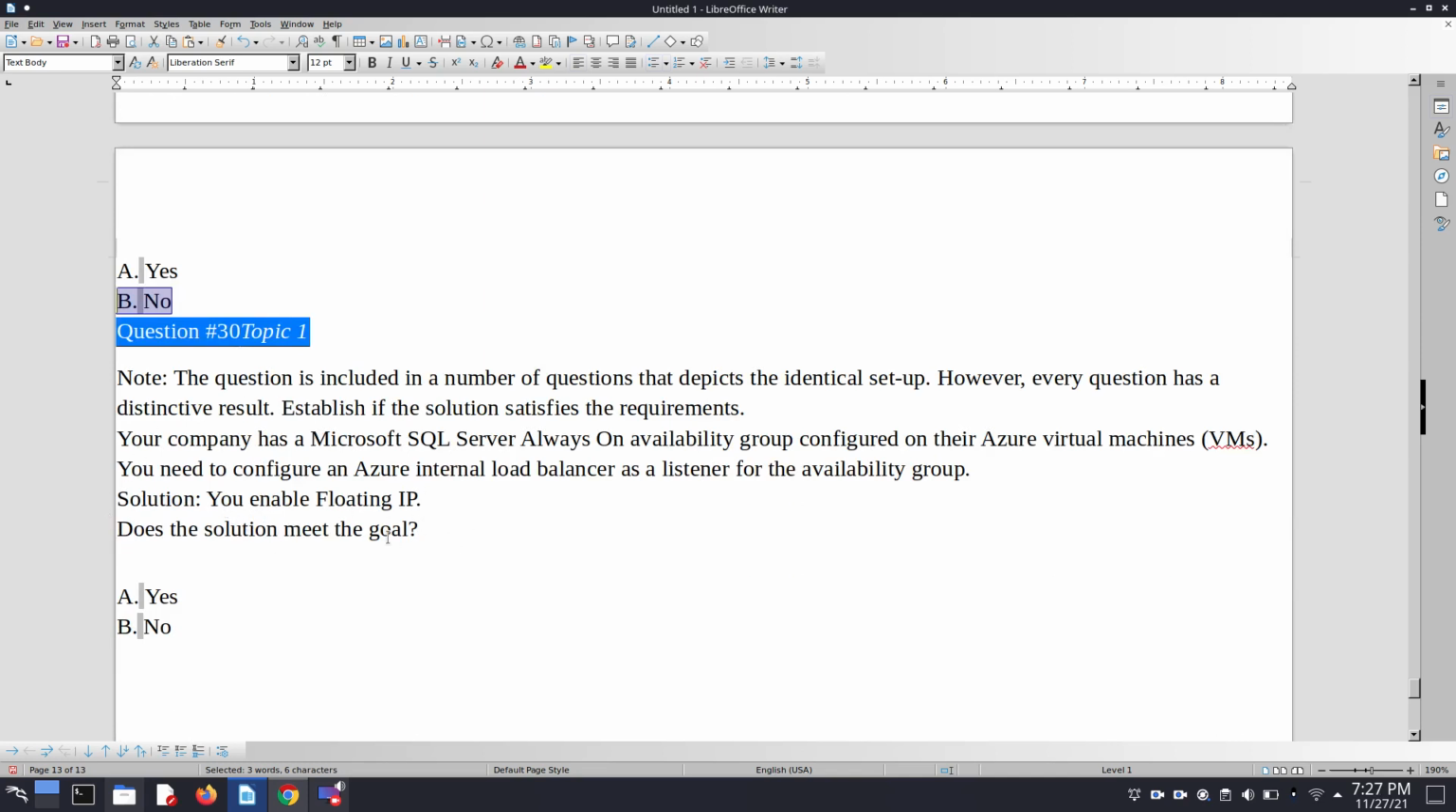And the same question is given with a different solution. You enable floating IP. Does the solution meet the goal? We choose yes. If you know about floating IP, then basically floating IP is used here for the purpose which is given in our question. So we choose yes.